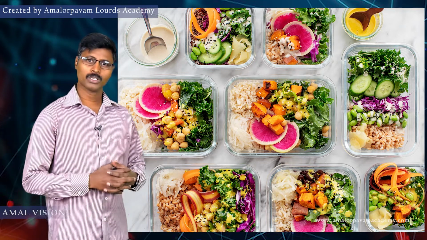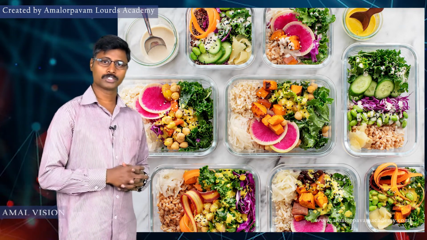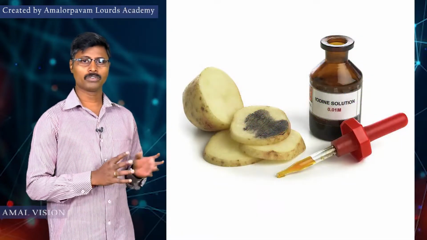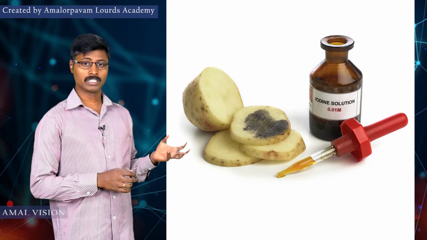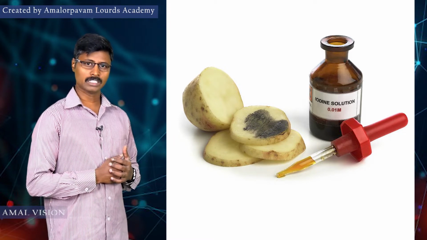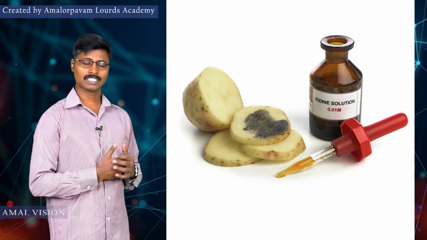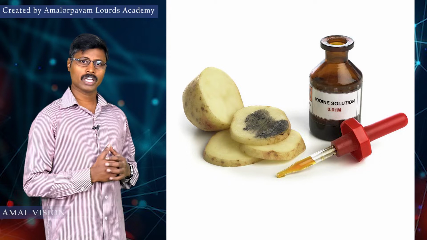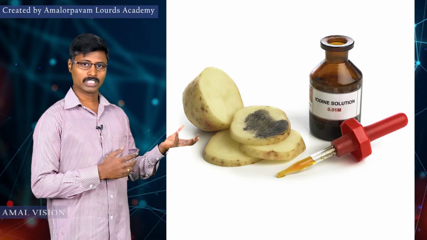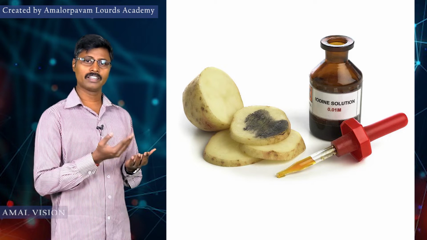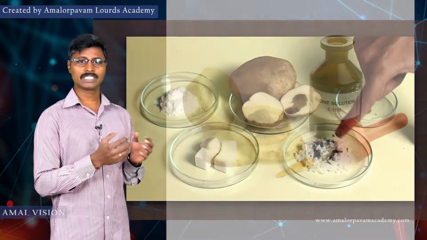Now we are going to demonstrate the test for the presence of starch in the given food sample. What are the materials required for performing this experiment? First one is iodine solution. Iodine solution is important to check the presence of starch in the given food sample. Next, the petri dish and dropper. And the food sample is also very important, such as potato slices and rice powder for testing the starch.